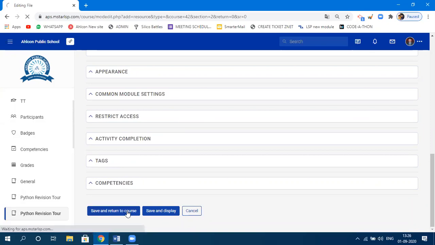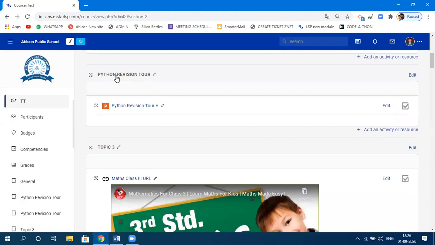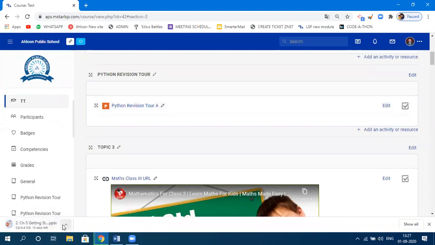Once you click on this, it will take you to the page where you're actually working. You can clearly see within Python revision tour, I have uploaded one file, Python revision tour A. When you click on this, it will straight away download that file for you. You can see here, the file is being downloaded. So this is one way how you upload the file. This was for the presentation file, the PPT file.